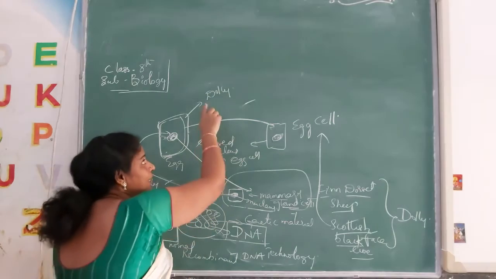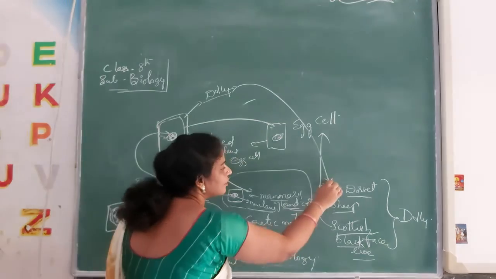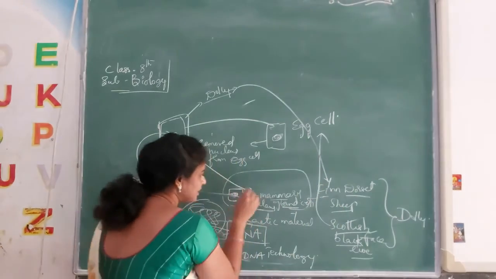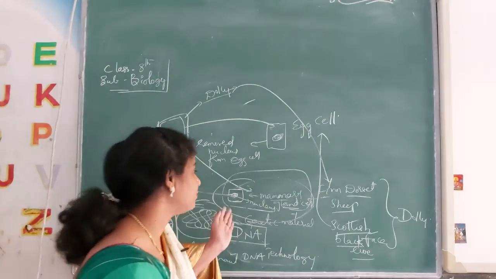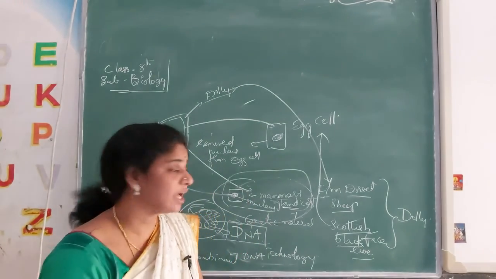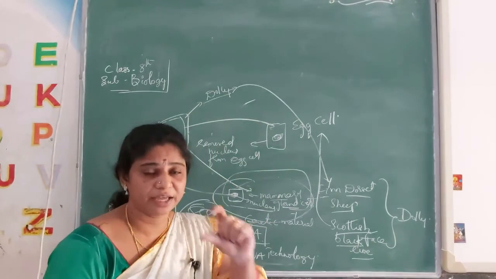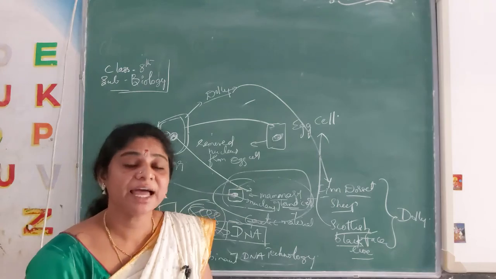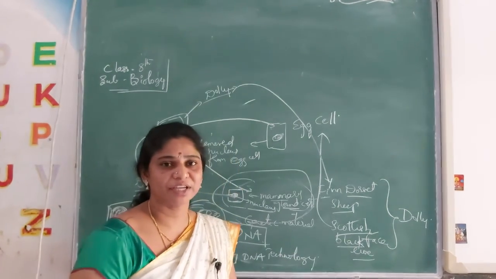This Dolly resembles the characters of the Finn Dorset sheep. It is resembling the character of whom? We have inserted the characters of another one into some other egg. Into the mammary gland cells, the nucleus DNA we have taken and inserted in the Scottish Blackface ewe.